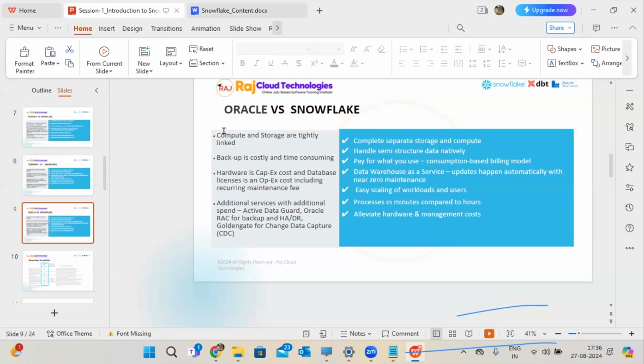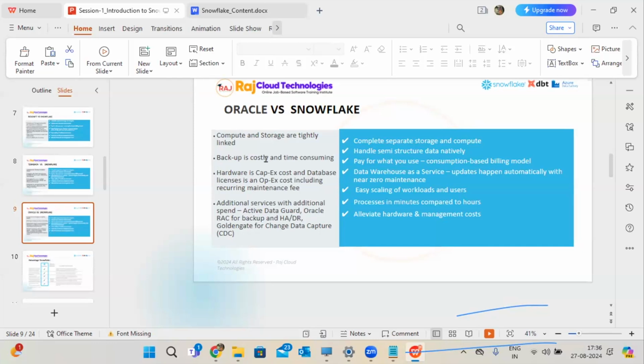See, compute and storage are both linked here also. But coming to Snowflake, again it has them separate. Backup is too costly. I mentioned Oracle and Teradata. Even Teradata has the same issue, and here you can see Oracle has the same issue. It's a costly thing. If you want to do any data backup, it's costly and also time consuming.